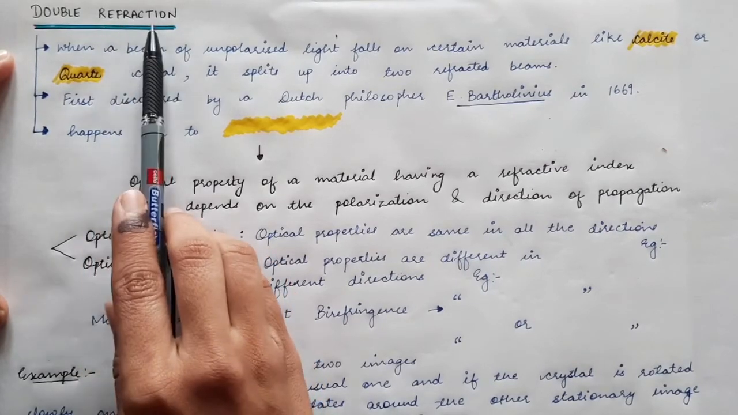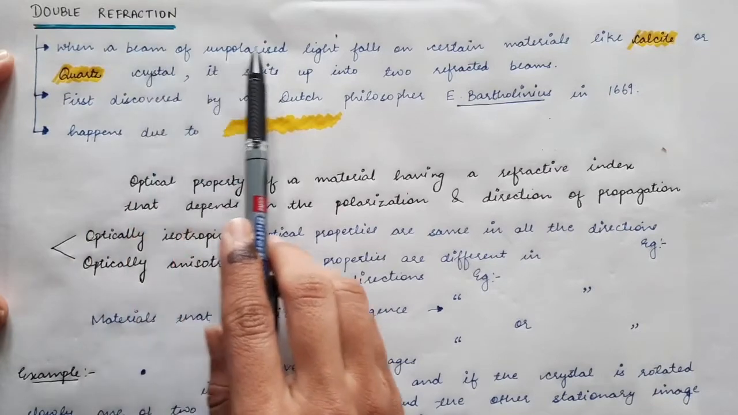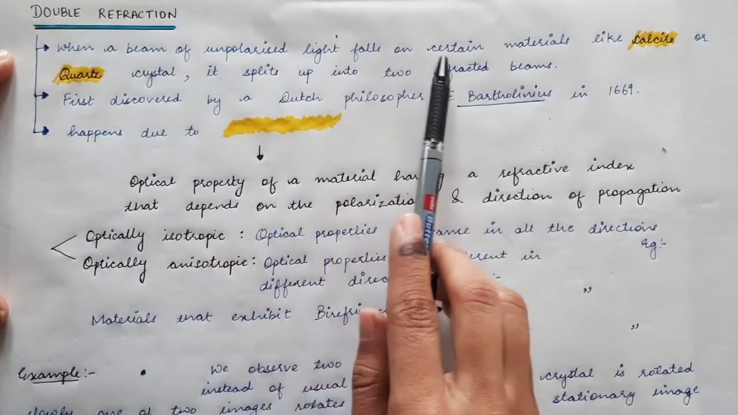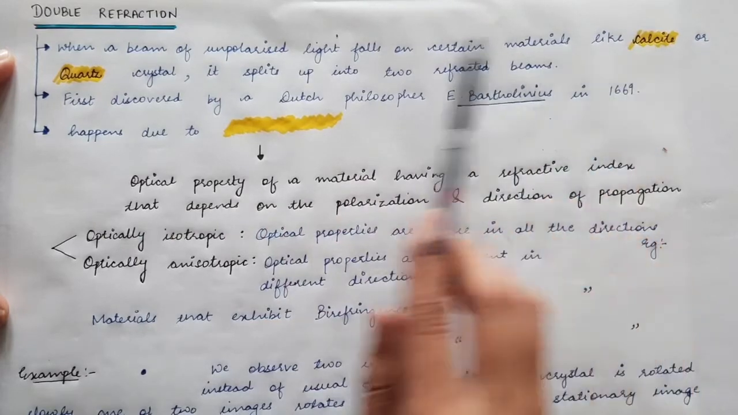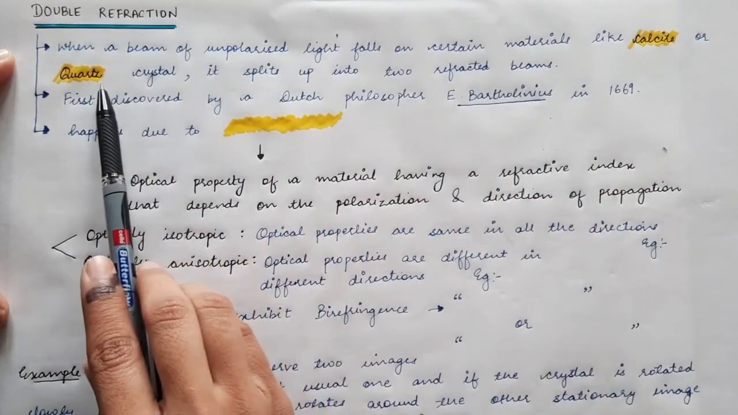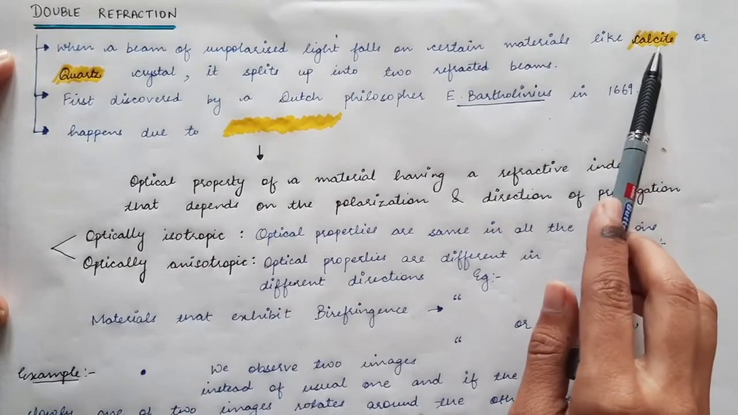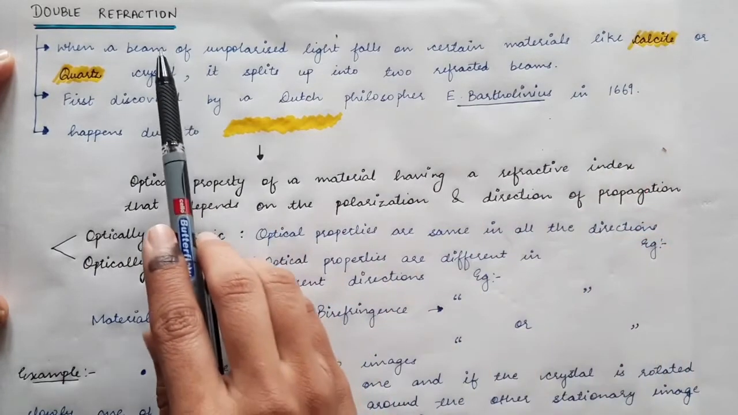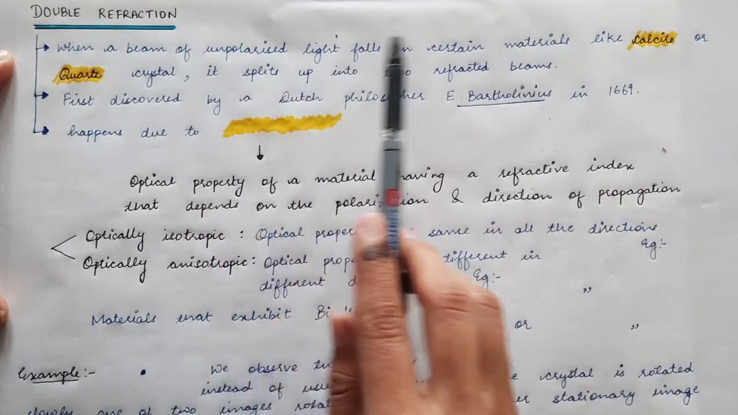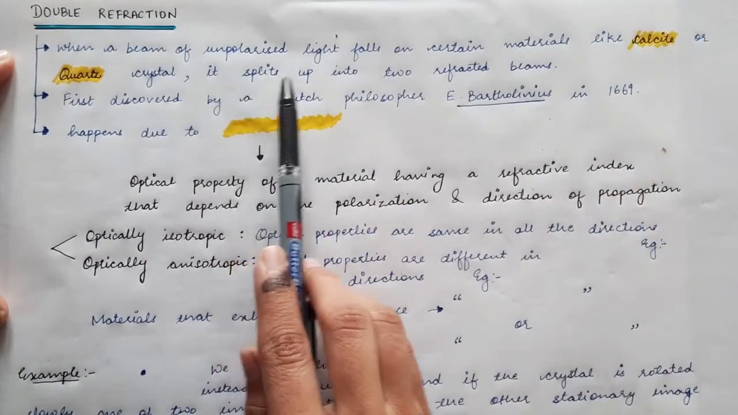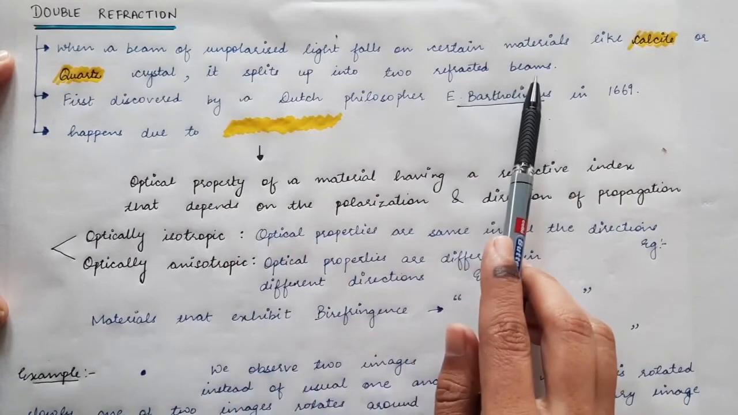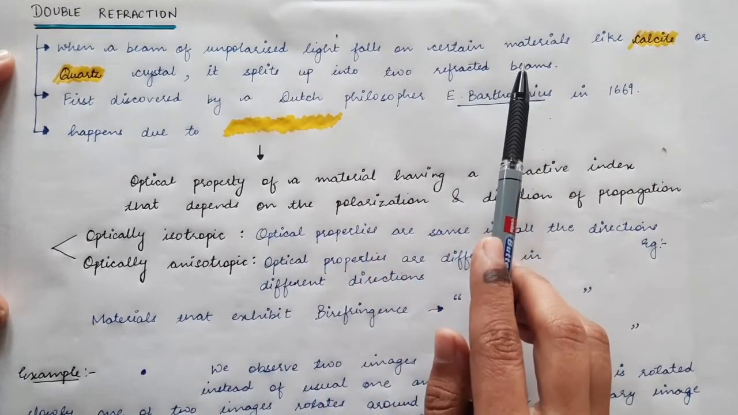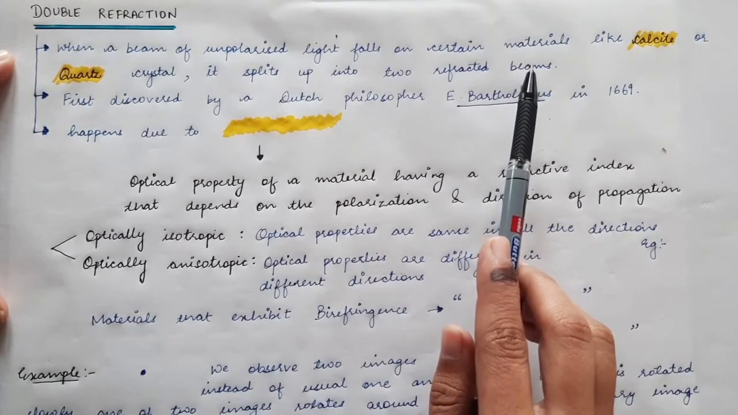Double refraction is when a beam of unpolarized light falls on certain materials like calcite or quartz crystal. These are special types of crystals in which double refraction occurs. When a beam of unpolarized light falls on such materials, it splits up into two refracted beams. So here we have two refracted beams instead of just one refracted beam.